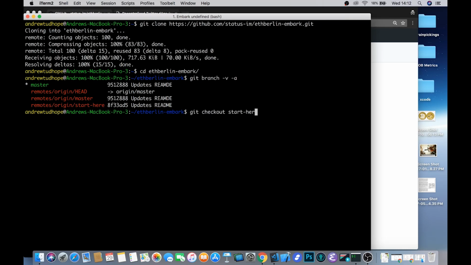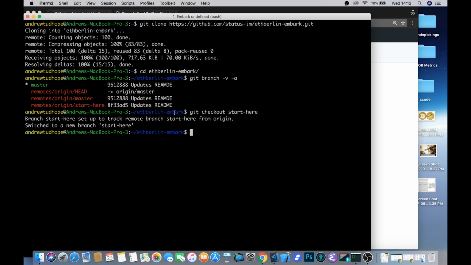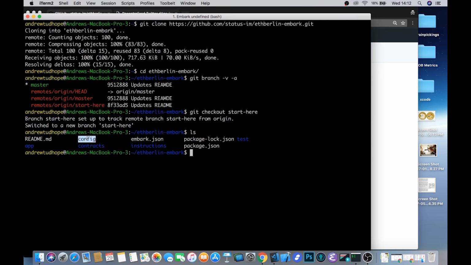So if you git checkout start here, you should see this message that you're set up to track a remote branch that's called start here. We can now take a look at what Embark comes with for free in this template. Most of this should be familiar if you've used any kind of framework for developing on Ethereum before, but one of the really unique things about Embark is just how modular and configurable everything is.